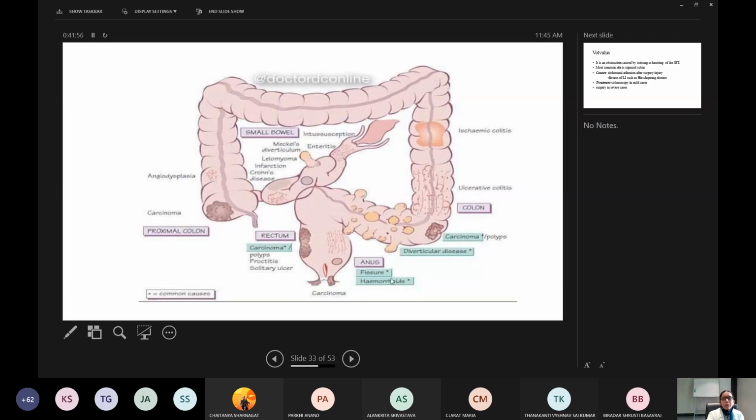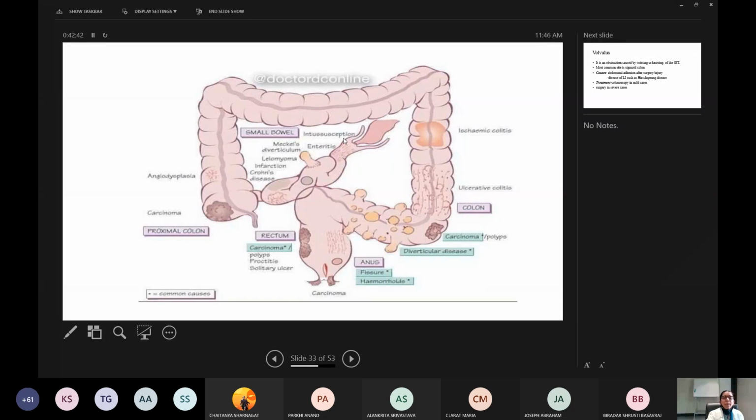In the anus, fissures and hemorrhoids, they may not cause the obstruction, but they lead to severe pain. So these are in common the diseases which occur in a particular part of the large intestine. Here in the sigmoid colon, diverticular diseases will occur. Again here the carcinoma or polyps will occur at this part. Ulcerative colitis occurs in the lower part of the descending colon. Then ischemic colitis is common in the proximal part of the descending colon.